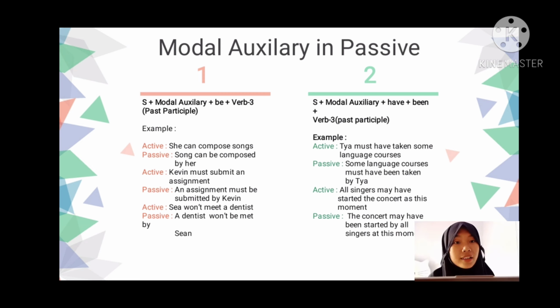Why is it her? Why is it not she? Because it is pronoun, guys. I hope you know about it. Okay, we have three examples.